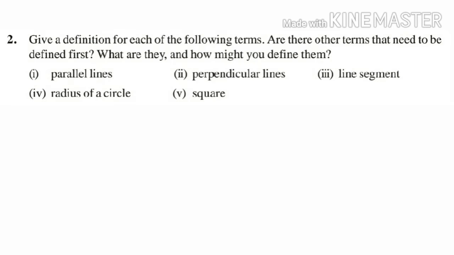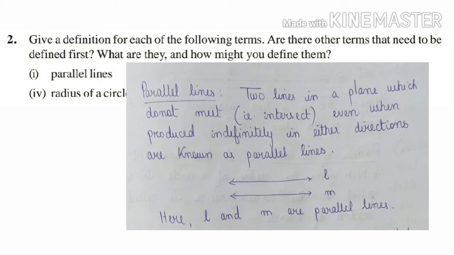Question 2. Give a definition for each of the following terms. Are there other terms that need to be defined first? What are they and how might you define them? Number 1. Parallel lines. Answer: two lines in a plane which do not meet or intersect even when produced indefinitely in either directions are known as parallel lines. In the given figure, L and M are parallel lines.